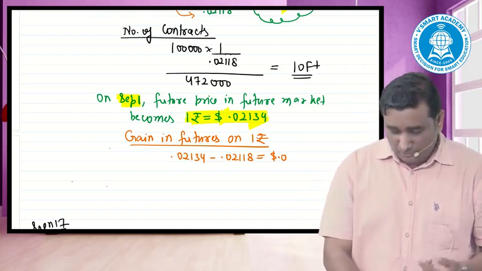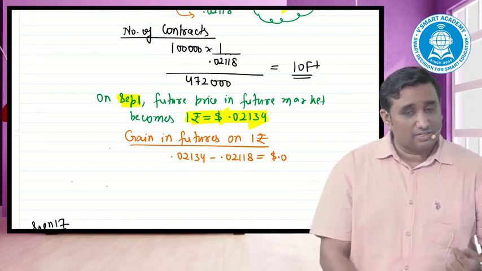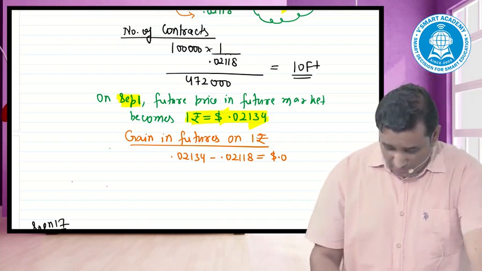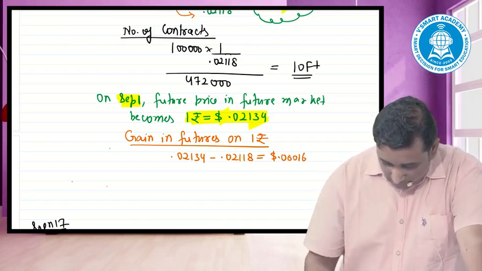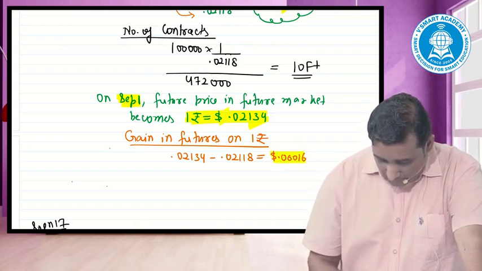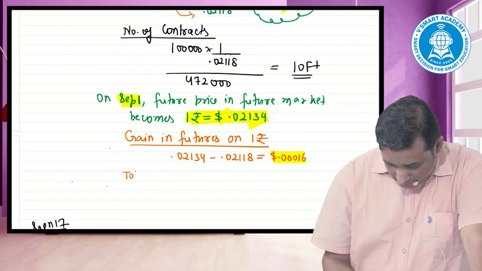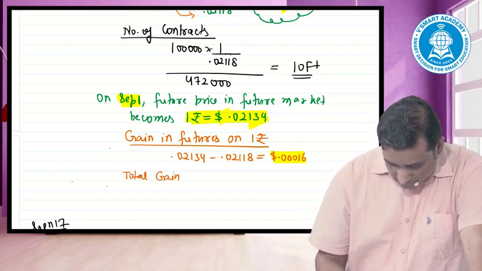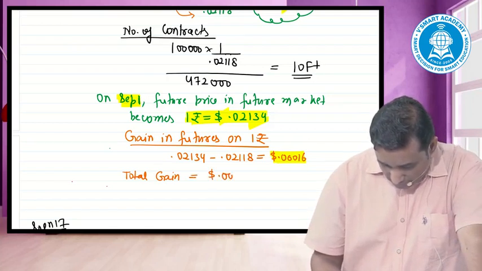Only one answer can come. 0.02134 minus 0.02118. Single zero, double or three zeros? Three zeros. This is the gain on one share: 0.00016. Total gain. And the answer is coming in dollars because as per the futures market, dollar is the price. You get 0.00016 on one share.